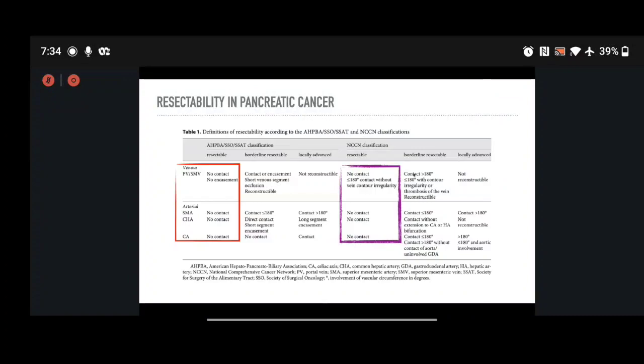These are the various definitions of the resectability criteria which we use in pancreatic cancers. On my left there is the AHPBA definition, and on the right side of the screen is the NCCN definition of resectable, where there is no contact with the portal vein or superior mesenteric vein, or less than 180-degree contact with vein contour irregularity, and there is no contact with the arterial vessel.